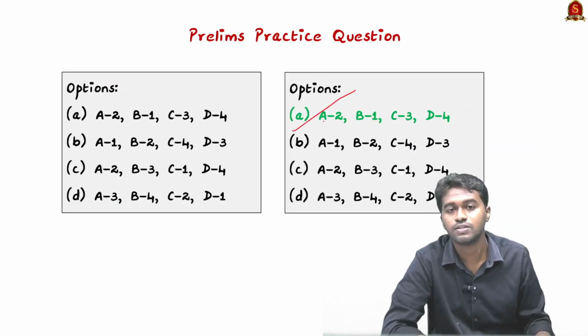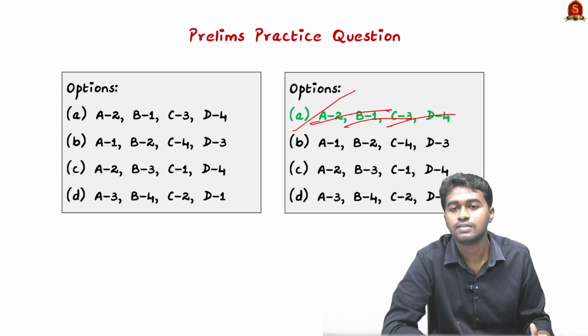Yes, the options are A goes to 2, B goes to 1, C goes to 3, and D goes to 4. So the correct answer is option A.